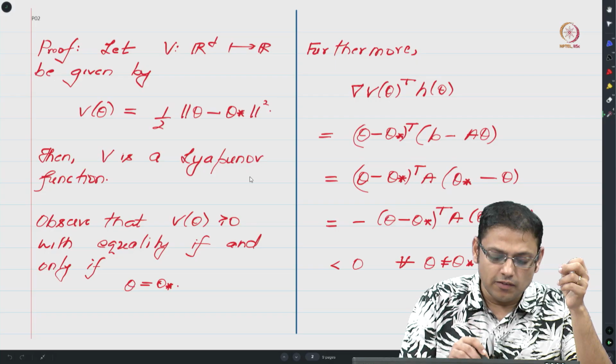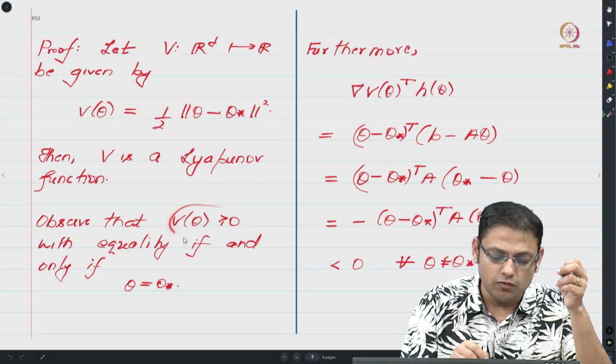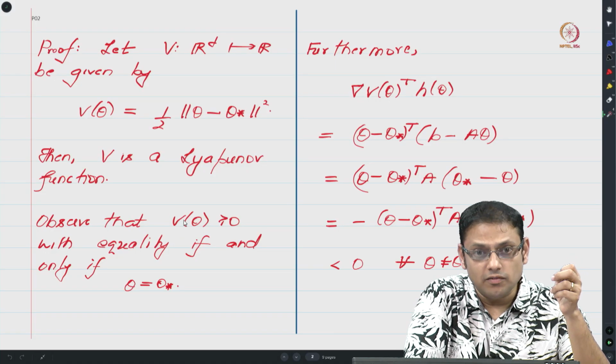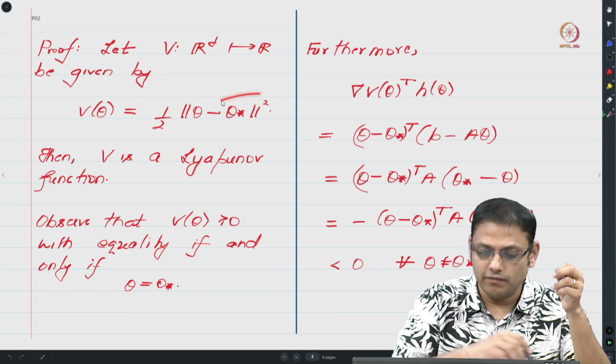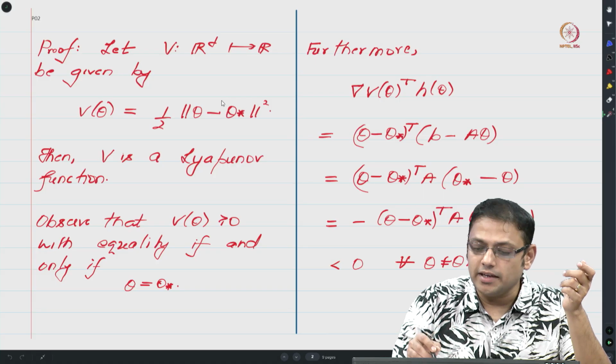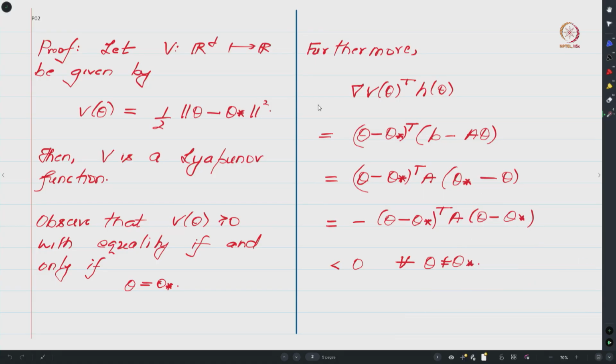So towards that, the first thing that we will establish is that V of theta is non-negative, and it equals 0 if and only if theta is theta star, but this is obvious from the definition. Next we will look at the inner product between grad V of theta and h of theta, and one can see from this description of V of theta that grad V of theta is simply theta minus theta star, and since there is a transpose I have a transpose here, and h of theta is b minus A theta.